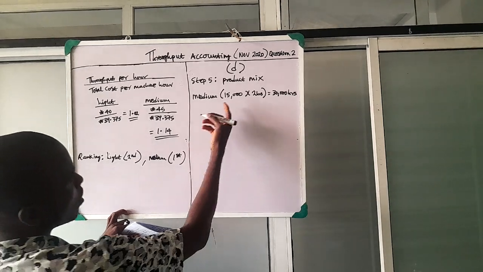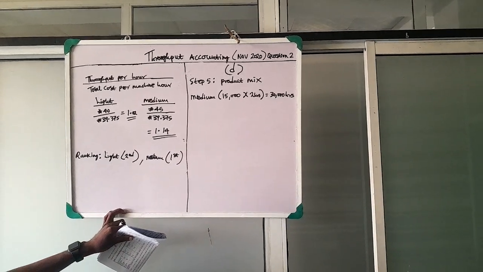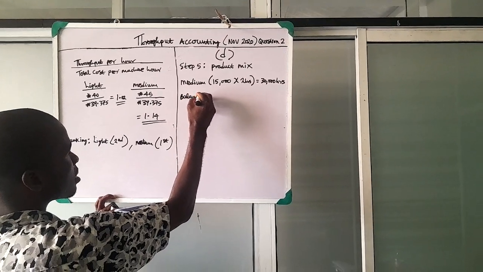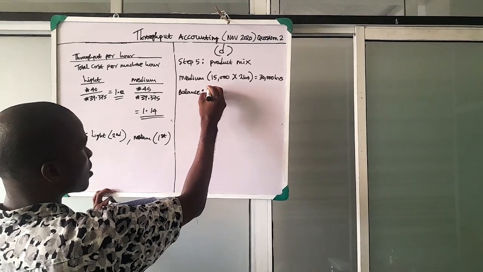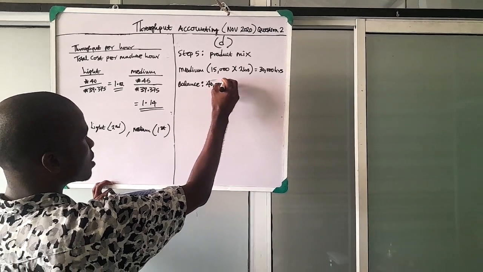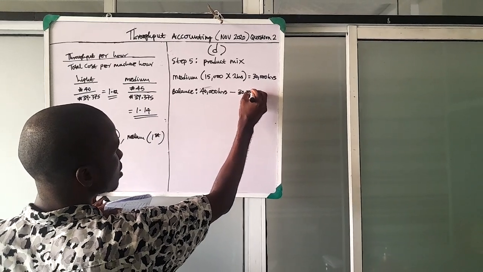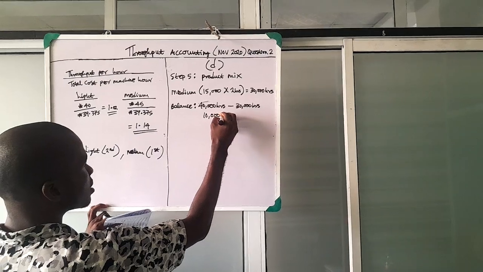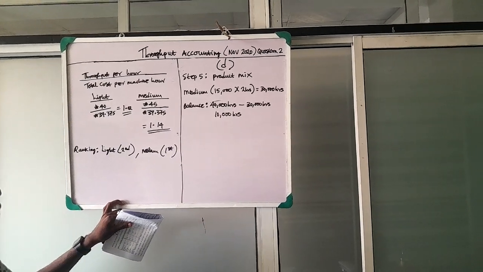Now, we'll have to check the balance because if you recall, we were limited to 40,000 hours. So the balance would be 40,000 hours minus 30,000 hours, which will give us 10,000 hours. So this is what we can use to produce light.